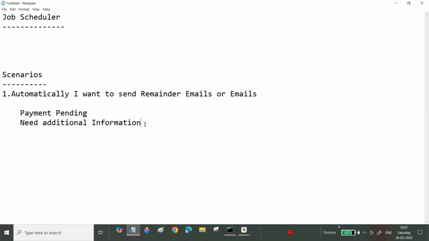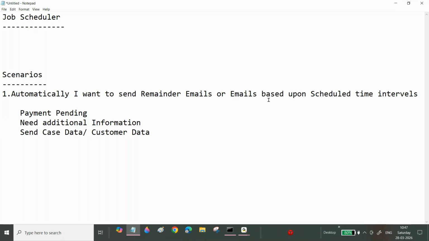So now we want to send customer data. This also depends on how you work automatically. I want to send reminder emails based upon some scheduled time intervals. Now we can observe this.